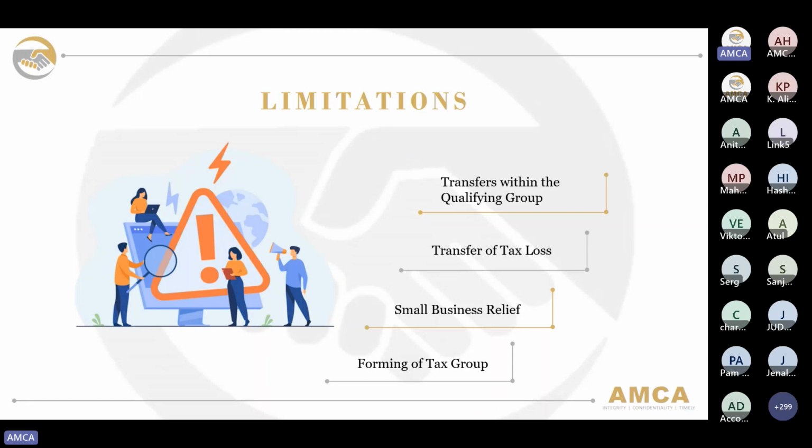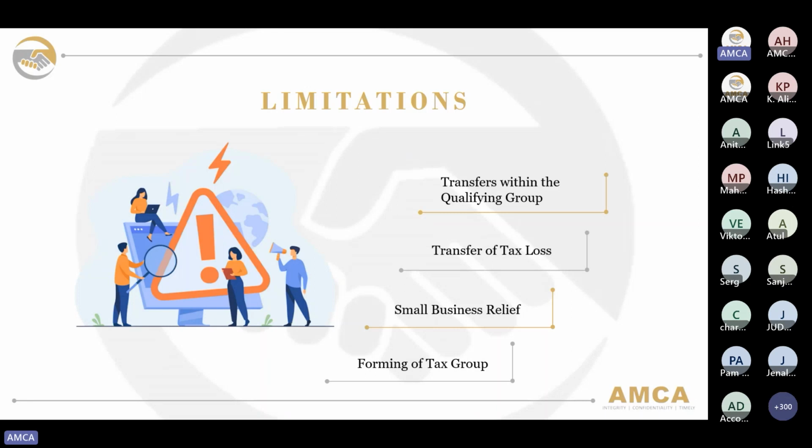Below, what is stated on the presentation are the reliefs and limitations for a qualifying free zone person. First, a transfer within the qualifying group would not be allowed for a qualifying free zone person. Usually, companies that are part of a qualifying group can transfer assets and liabilities between themselves at their net book value. This means that the transfer can be carried out tax neutrally, where no gains or loss need to be taken into account in determining the taxable income in relation to the transfer. This specific condition would not apply to a qualifying free zone person.